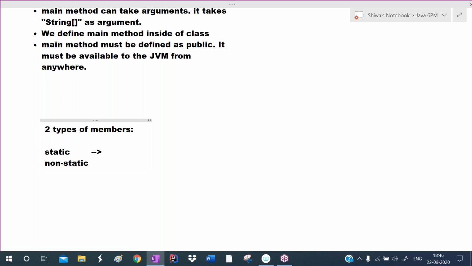Just try to understand that static means an object is not required. For non-static members, to consume them, an object is required. So to consume the static members, an object is not required. To consume the non-static members, an object is required.